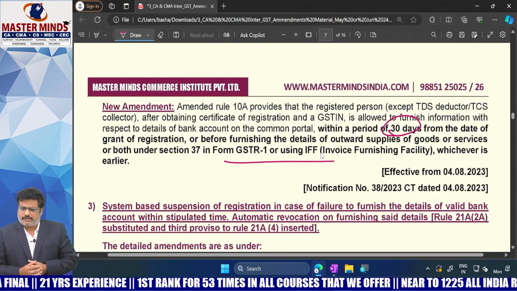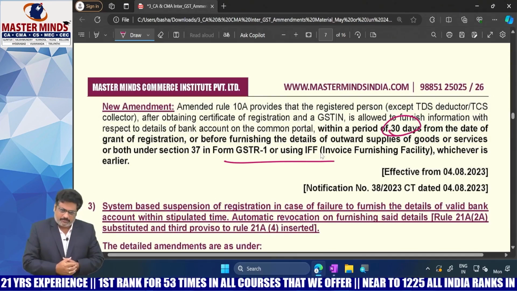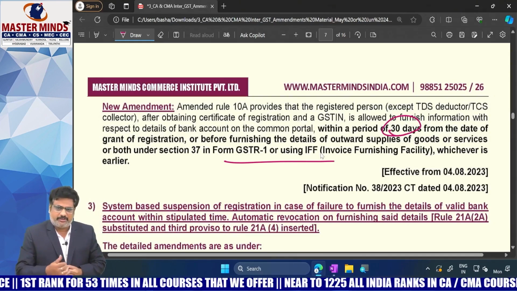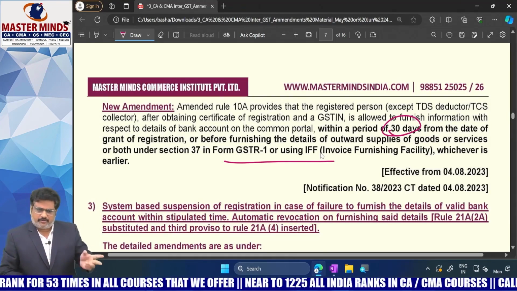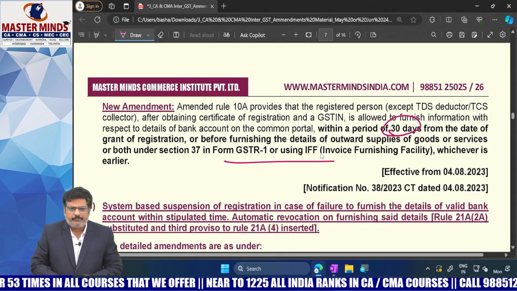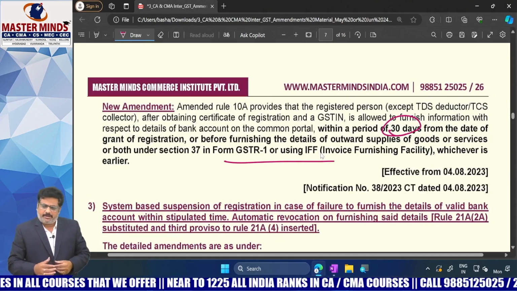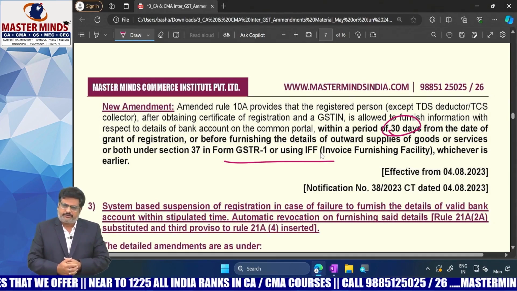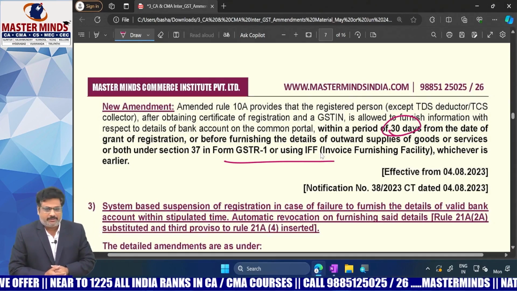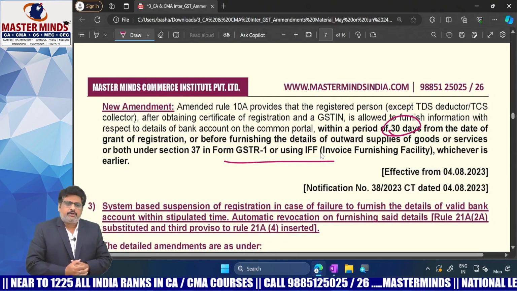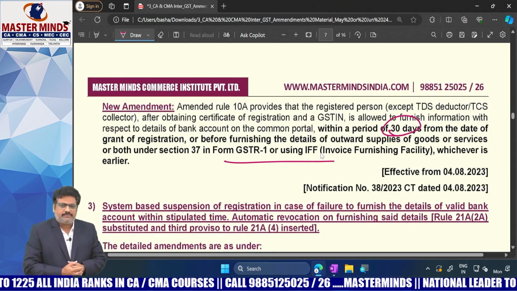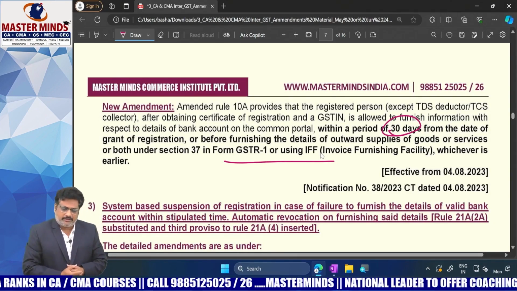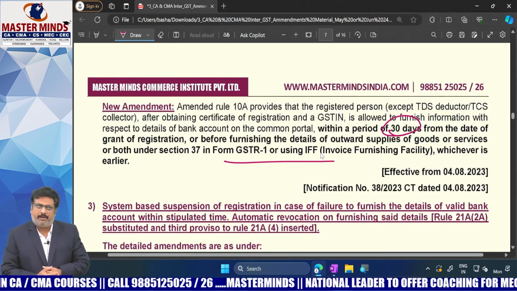If those bank details are not submitted within that particular time, what is the position, ma? Definitely your RC can be cancelled also subsequently. Okay. So the time period was changed with respect to Rule 10A. What is the old time limit? From the date of RC, 45 days, or the due date of filing first GSTR 3B, whichever is earlier. But now it was changed to from the date of RC, 30 days, or actual date of filing of GSTR 1, whichever is earlier, that is the cutoff date to submit the bank details.